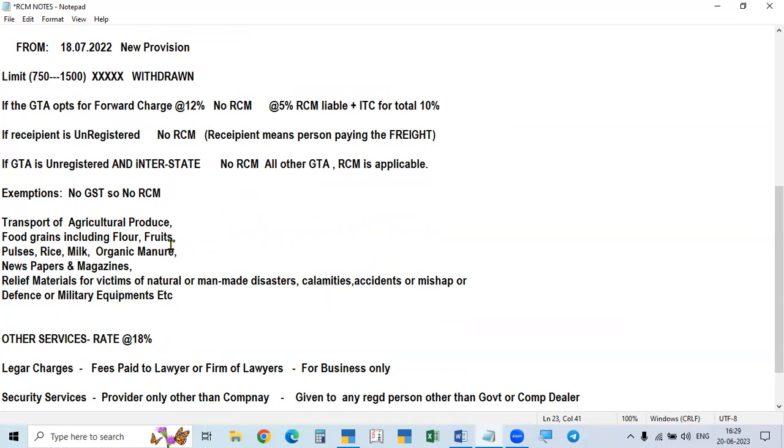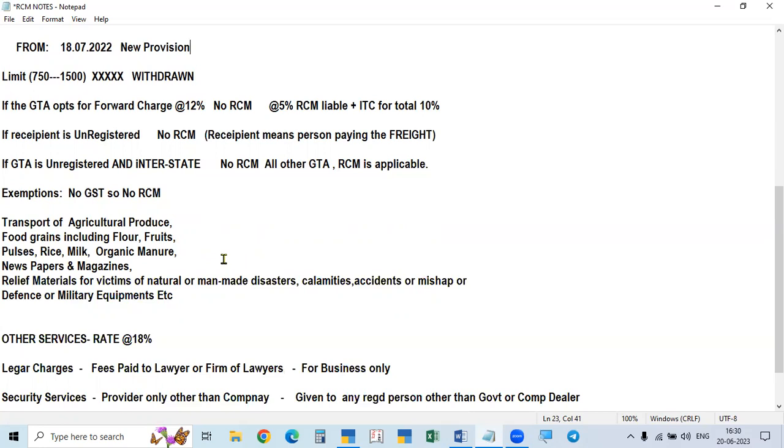It is transportation of agricultural produce, agricultural items: food grains, including flour, fruits, pulses, rice, all these are agricultural products; and milk, organic manures, that is the organic fertilizers, newspapers and magazines. In the case of registered magazines and newspapers, registered under the Register of Newspapers. Relief materials for victims of natural or man-made disasters, calamities, accidents, mishaps.